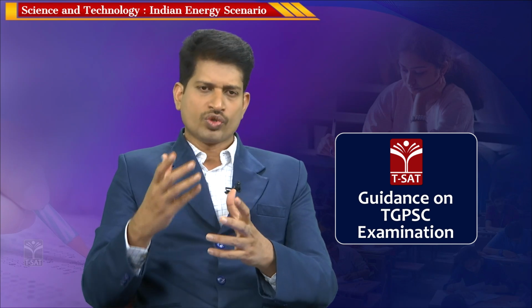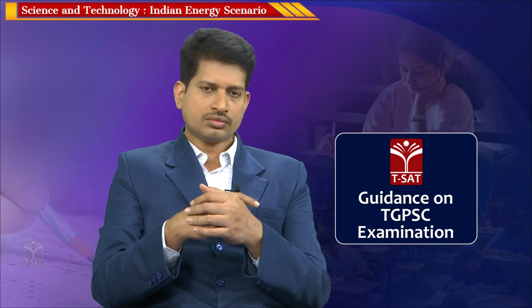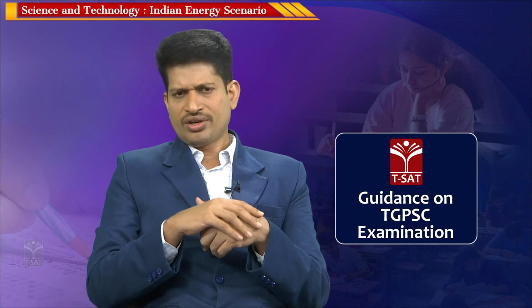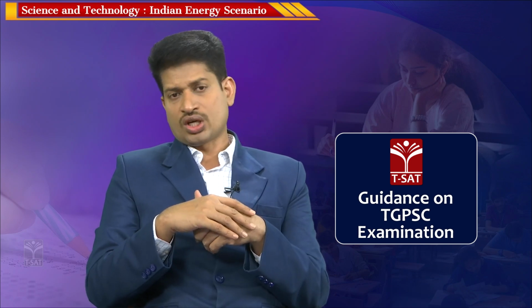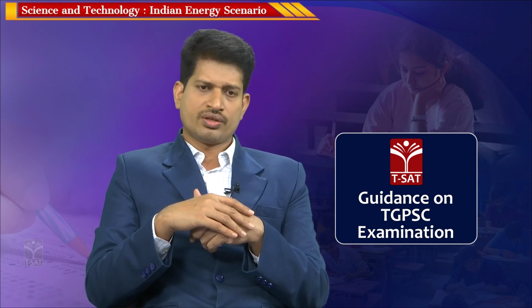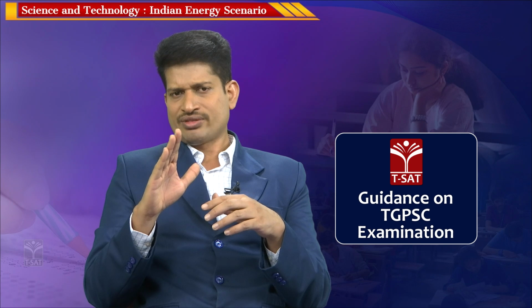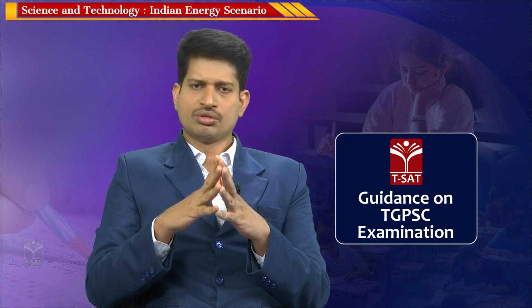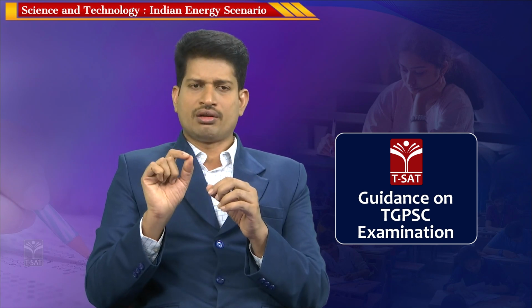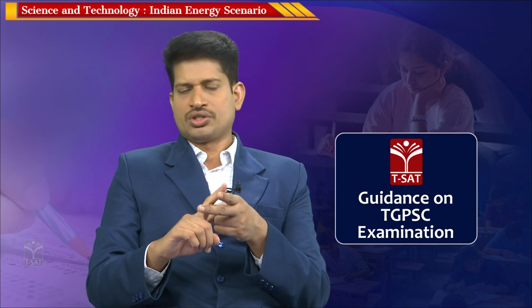For example, hydel can be considered sustainable to an extent, but hydro has a place in non-conventional, renewable, and also conventional. Hydro can be classified in these three, but you need to use a word: microhydel is sustainable, non-conventional.